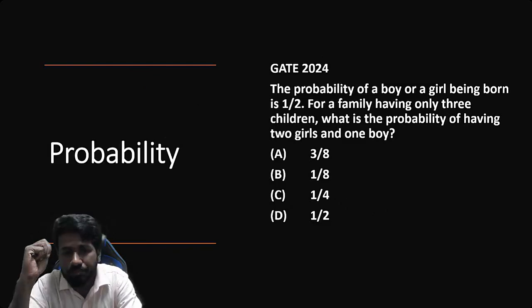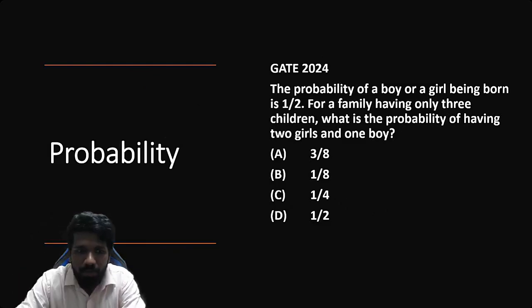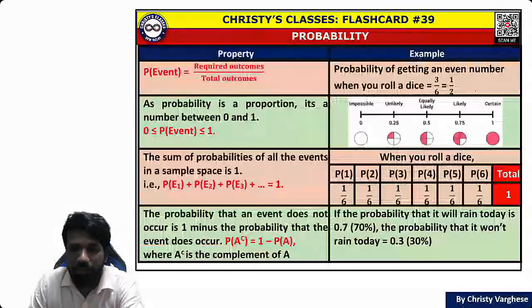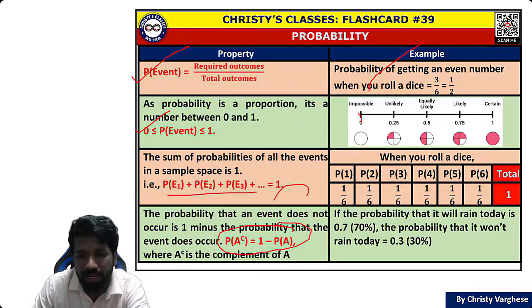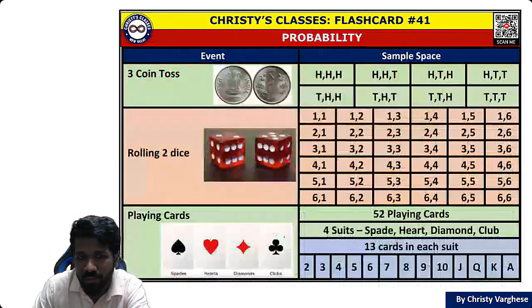Probability means... you should know the basics of probability that we will be discussing in detail. The classical definition of probability. What is the range of probability, what is the sum of probabilities, the complement of probability, the most important concept that can be used to do maximum questions. And if you are clear about the different types of events, it is very easy, because these are the repeated events in the GATE exam.